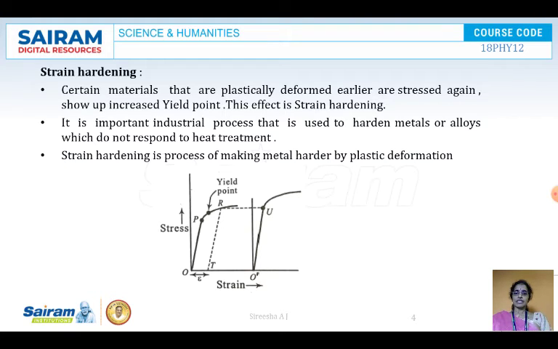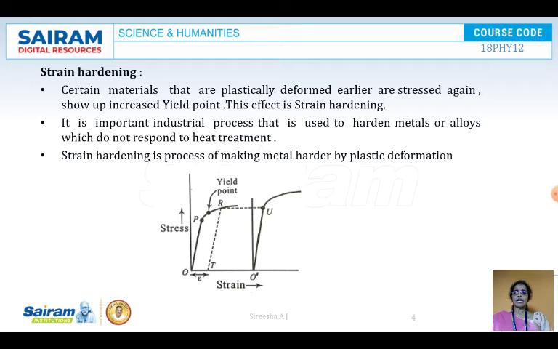You can see in the diagram, U is the increased yield point. The material which has been plastically deformed, when stressed again, gives rise to the increased yield point. You can see from the diagram, it was previously between P and R, but now it has come to the point U, where along the y-axis the yield point has increased.